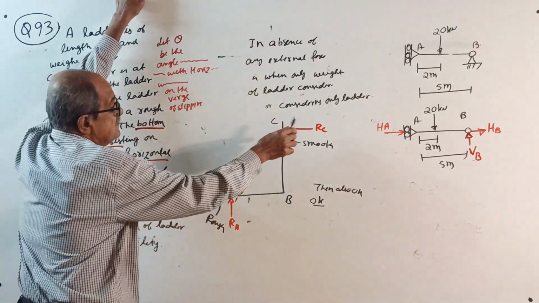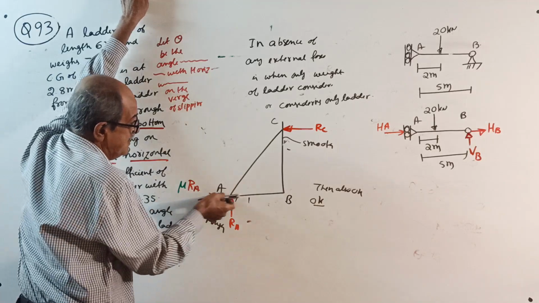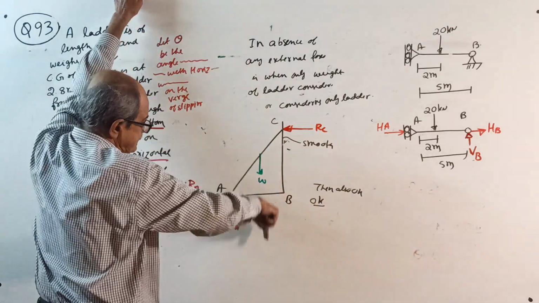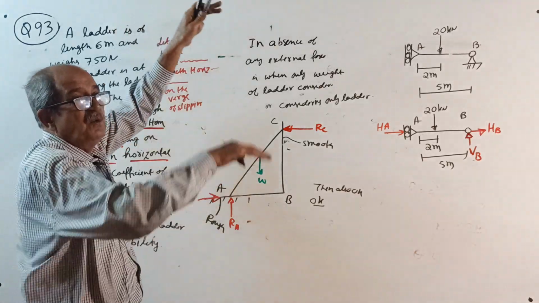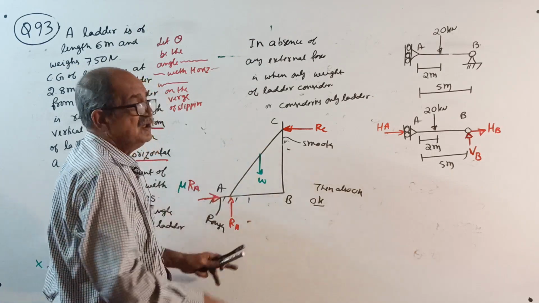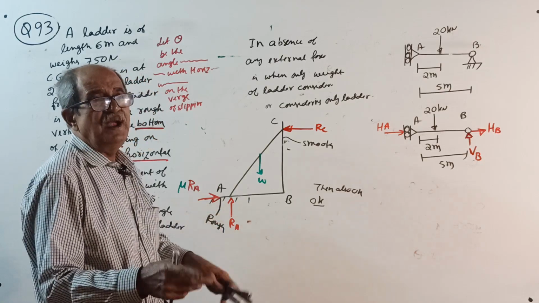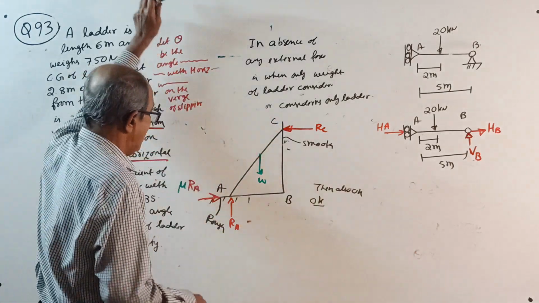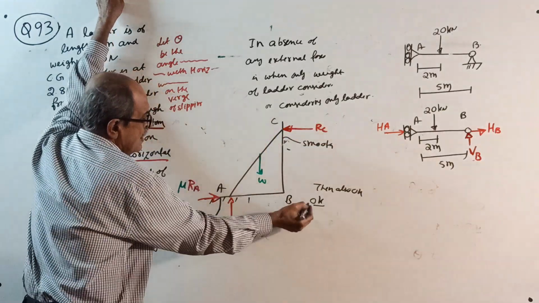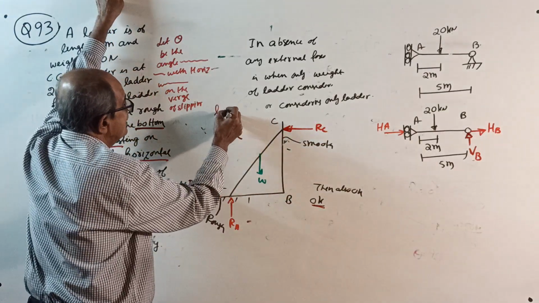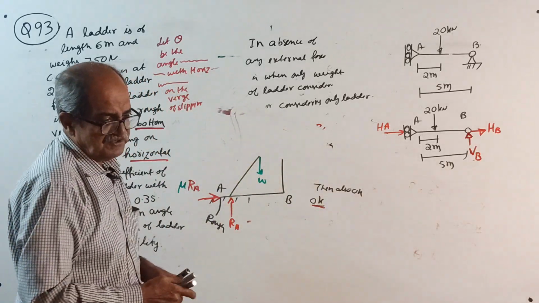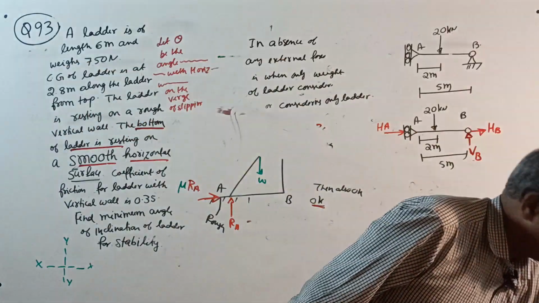Now, this RC is balanced by mu RA, and whatever weight W is there is balanced by this RA. The weight of the ladder is balanced by the base reaction. So the entire weight is transferred to the ground because there is no friction there. And whatever friction comes here is balanced by RC. This is also okay. This is your last question. Otherwise you write angle theta 90 degrees and stop the question.